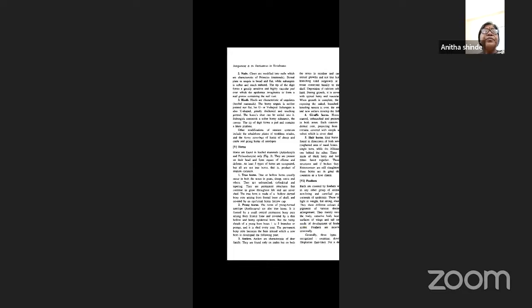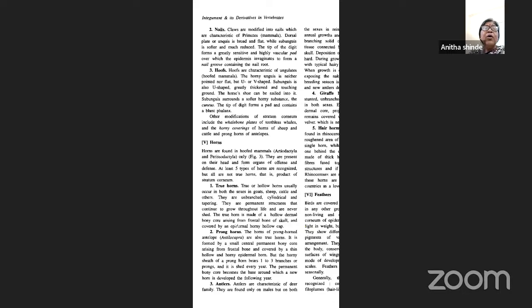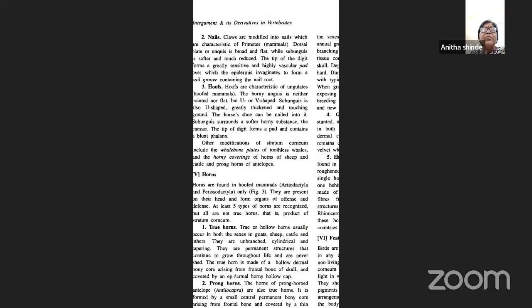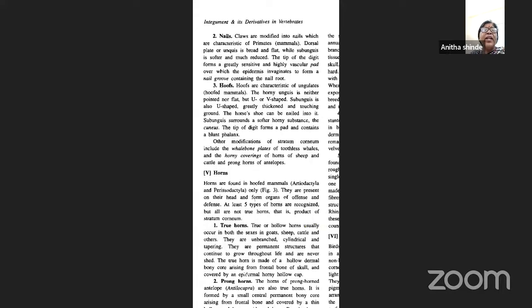Next is nails. The claws are modified into nails, which are characteristic of primates, that is mammals. In mammals only you see the nails. The dorsal plate, the unguis, is broad and flat, while the subunguis is softer and much reduced. So the tip of the digit forms a greatly sensitive and highly vascular pad over the epidermis. So what are nails? Nails are nothing but modified claws, characteristic of primates, and they are broad and flat.